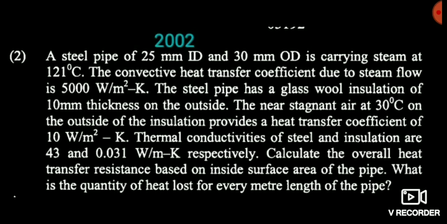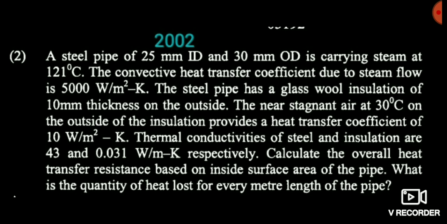Friends, I will tell you what is happening in this question. Suppose one hollow steel is present, in the shape of a cylinder, a steel pipe. I think all of you have seen steel pipes in the shape of a cylinder, and inside the steel pipe there is some fluid which has the convective heat transfer coefficient of 5000 watt.